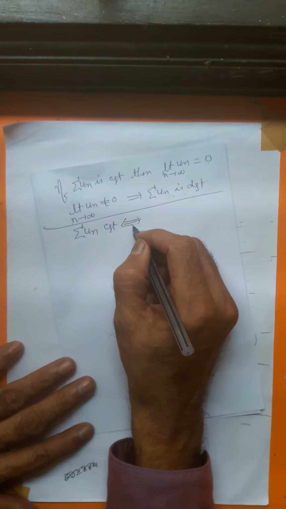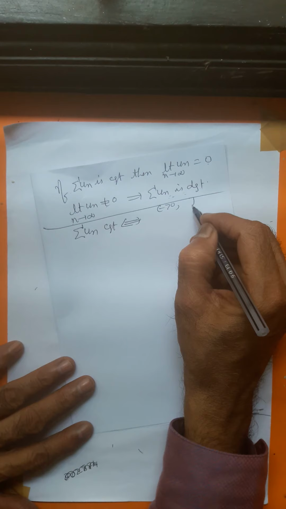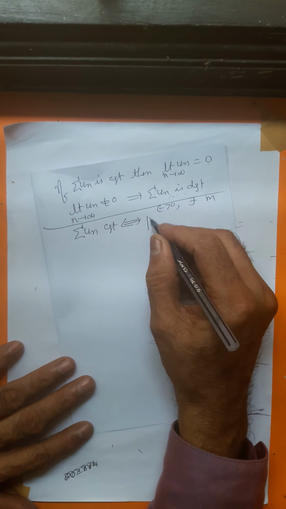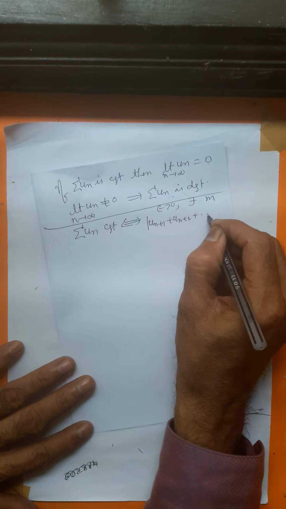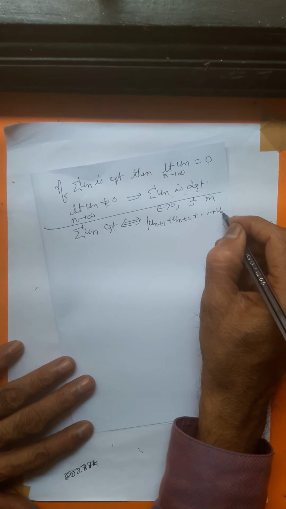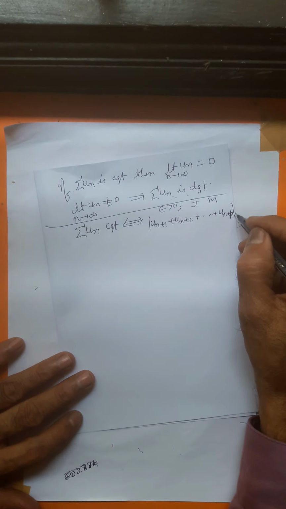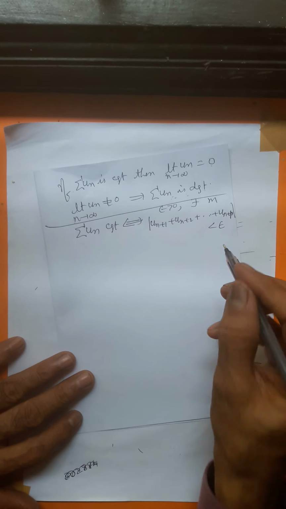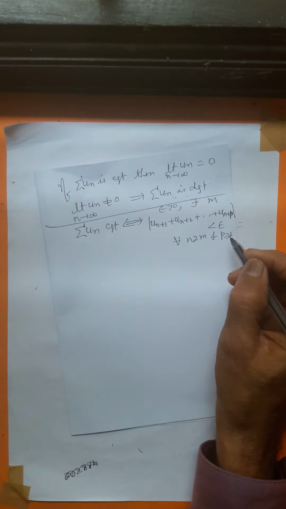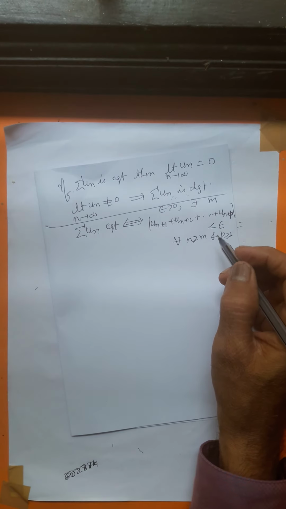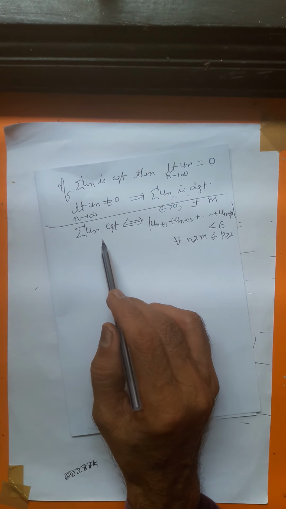For a given epsilon greater than 0, there exists a positive integer m such that modulus of un plus 1 plus un plus 2 plus etc. up to un plus p is less than epsilon for all n greater than or equal to m and p greater than or equal to 1.